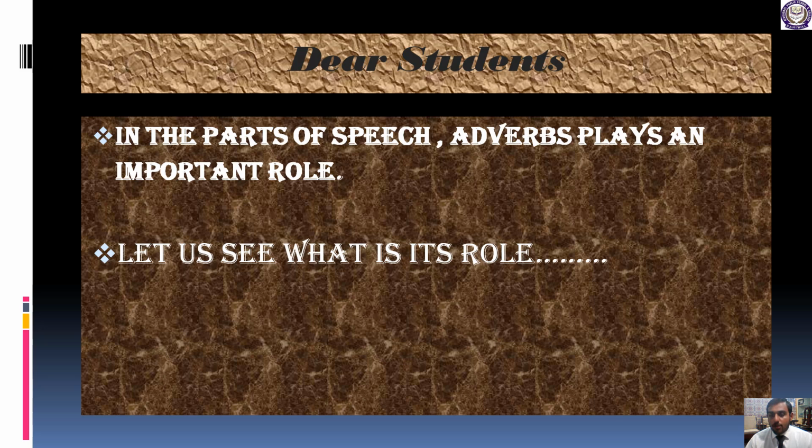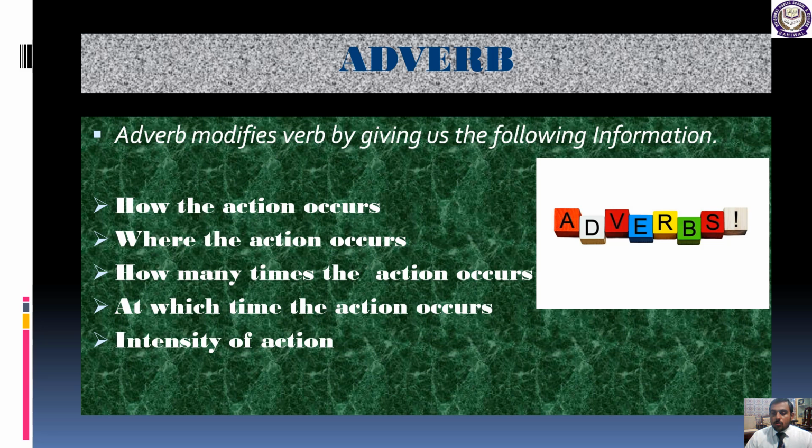Students, keep this thing in your mind, that in the parts of speech adverb plays an important role. So let us see, now we will discuss what its role is, what the kinds of an adverb are, and how it works. So first, students, we will discuss the adverb.